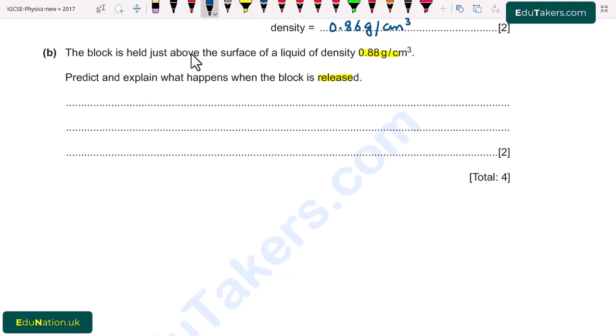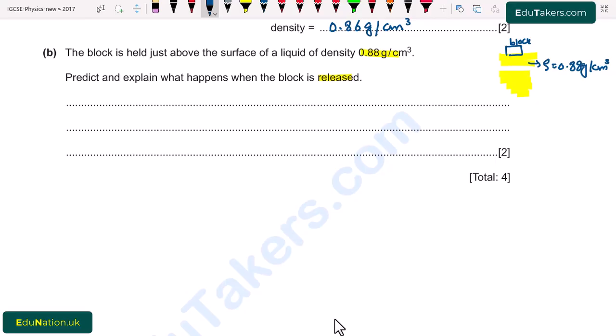If I consider that there is a liquid and the block is placed here, and the density of this liquid is 0.88 gram per cubic centimeter, what happens to the block when we release it?